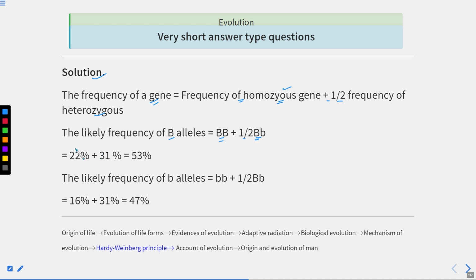So here it was given 22%. Here 62 divided by 2 is 31. And if you calculate, you get 53%. So the likely frequency of the B allele is 53%.